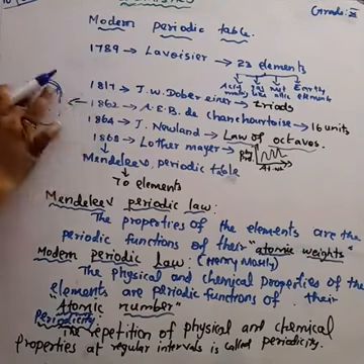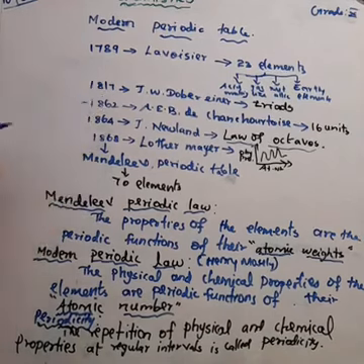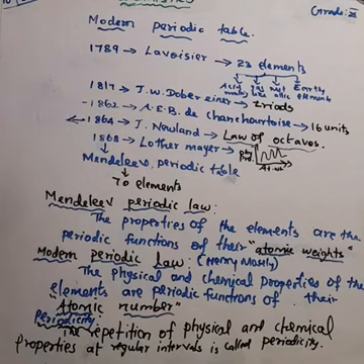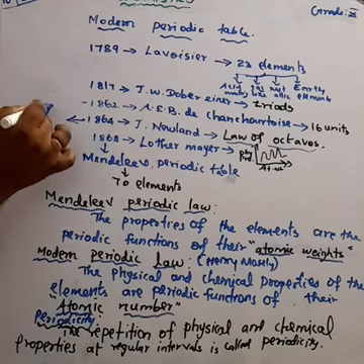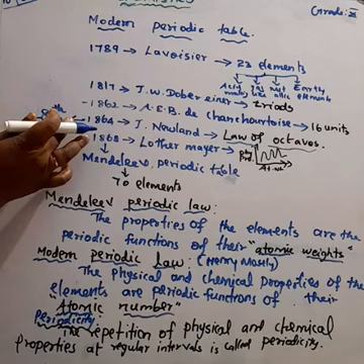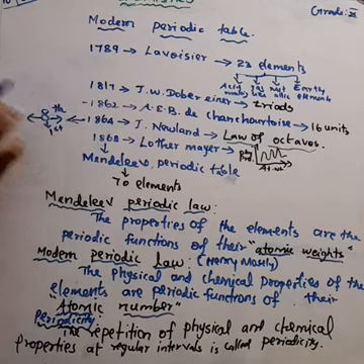On arranging the elements in increasing order of their atomic weight, the properties of every 8th element are similar to the properties of the first element. Okay, the property of every 8th element is similar to the property of the first element.